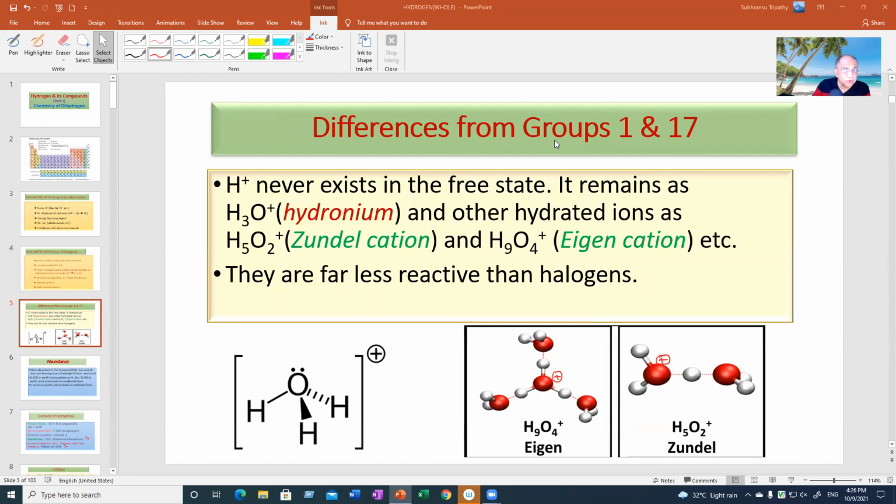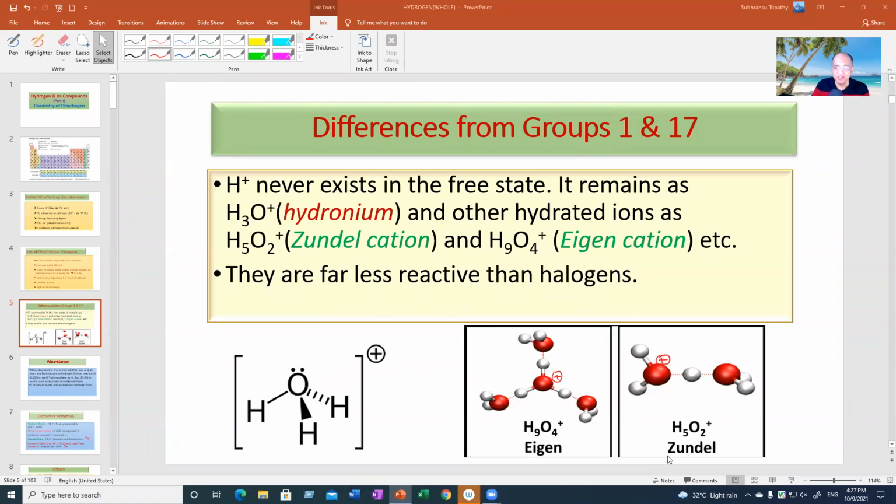Now, what are the differences from group 1 and 17? There are so many differences. Hydrogen ion, unlike alkali metal ion, never exists freely. In the free state, it never exists. It always is hydrated in the form of hydronium ion. This is in water. It exists as hydronium ion, H3O plus, and some of them are also coordinated with another water. The hydronium ion coordinated with another water gives H5O2 plus, called the Zundel ion.